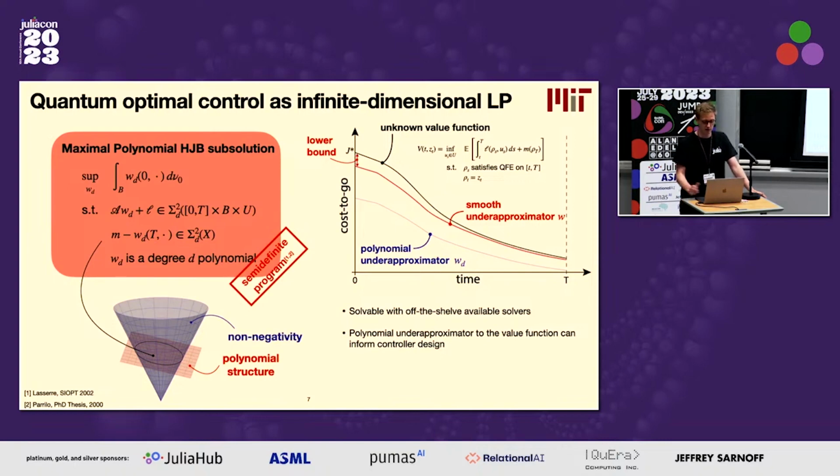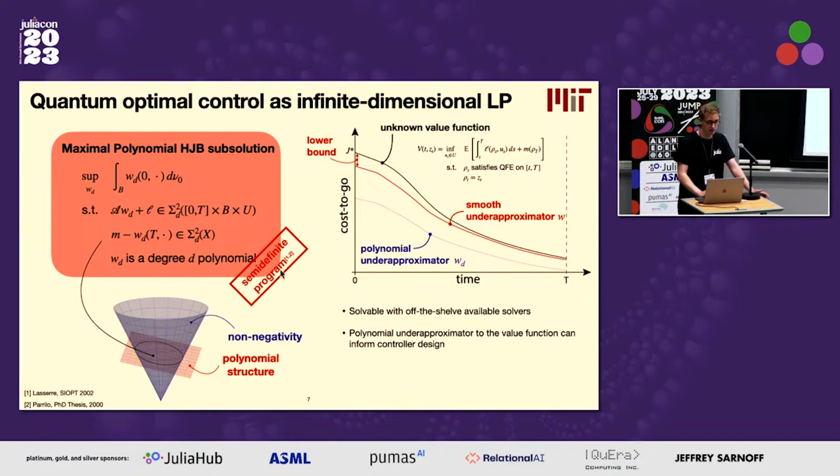So we can apply the moment sum of squares hierarchy, and instead of looking for any smooth function that underestimates this value function, we can just look for a polynomial up to some fixed degree d to underestimate this value function. And actually, that turns out, using sum of squares techniques, to be equivalent to a semi-definite program. And that has several advantages.